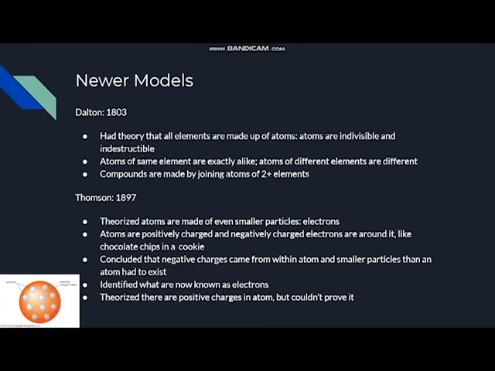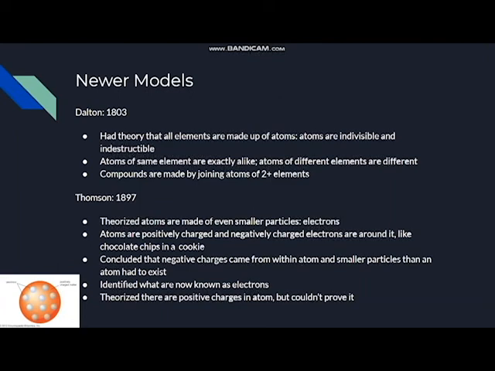Alright, now Thomson in 1897 theorized that atoms are made of even smaller particles, electrons. This meant that atoms are positively charged and negatively charged electrons are around it, kind of like chocolate chips inside a cookie. He concluded that the negative charges came from within an atom and smaller particles than an atom had to exist. He also, like I said, identified what are now known as electrons and theorized that there are positive charges in an atom, but he couldn't prove it.